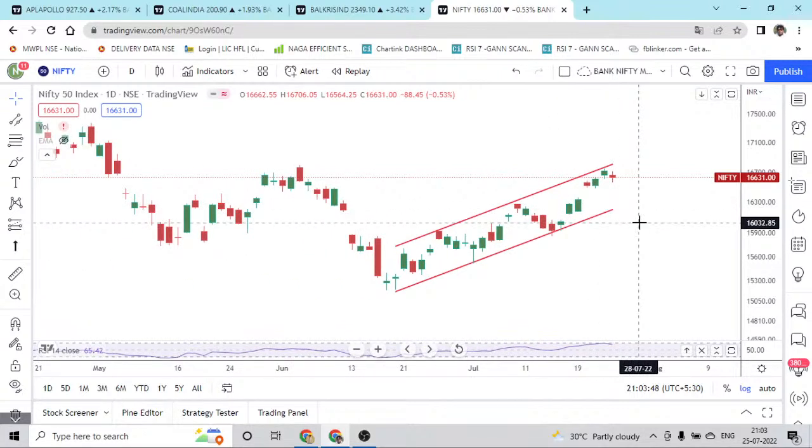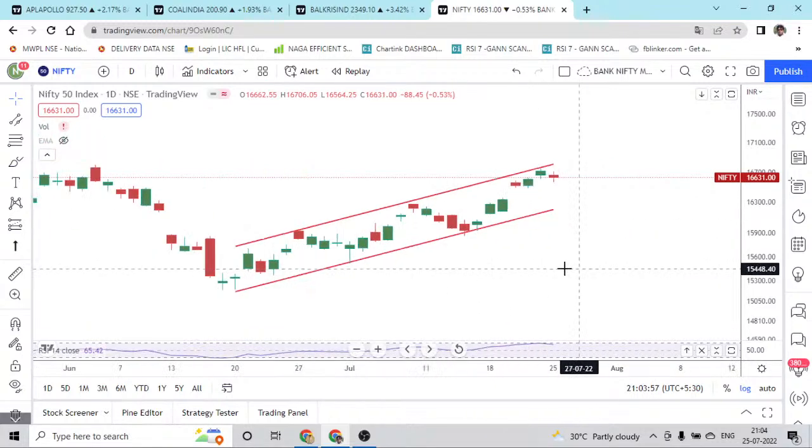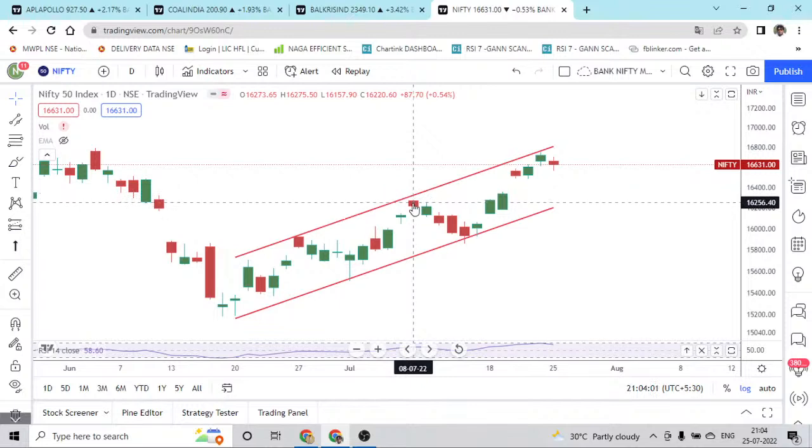Where it can come is the big question. We need to look for the previous higher low, that will be the region where it can give a testing. So our higher low is going to be around 16,273. This will be the level where we can expect Nifty to make a higher low this time.